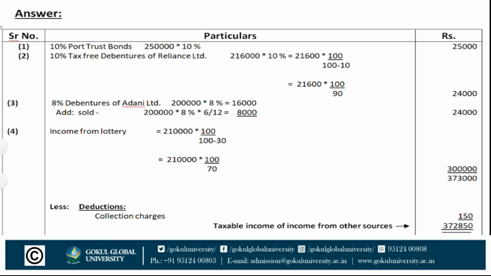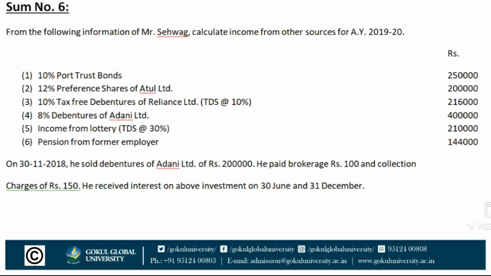Next, 8% debentures of Adani Limited. There are given 8% debentures of Adani Limited. Total amount is rupees 4 lakh. And information is that on 30 November 2018, he sold debentures of Adani Limited of rupees 2 lakh. So we will calculate interest for remaining 2 lakh.